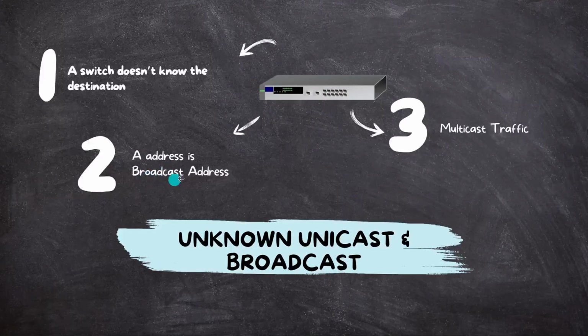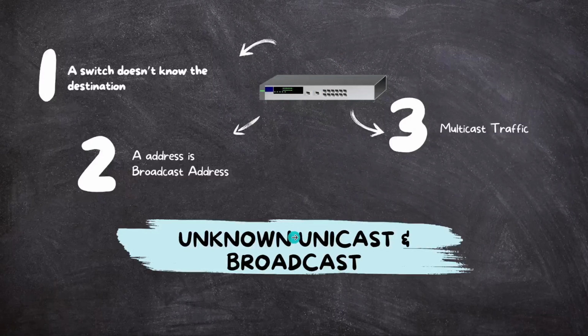The second is when it is a broadcast address. There are a few cases, let's say the packet is an ARP packet or the packet has the actual broadcast MAC address. In that case also the switch will broadcast, like send out to all those ports. And the third case is multicast traffic. In that case also the switch will broadcast the packet.